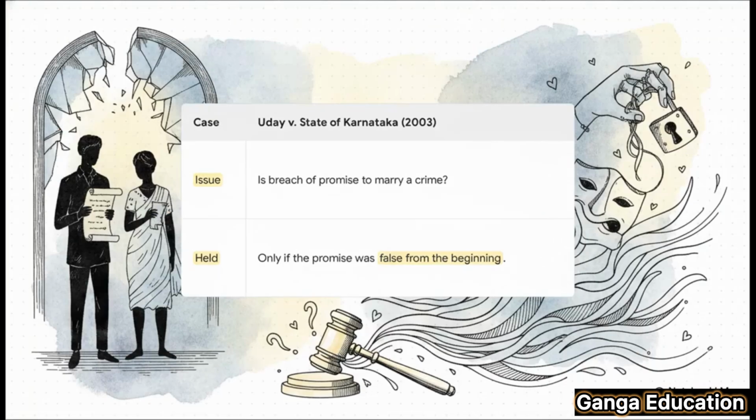When it comes to Section 81, the case you absolutely have to know is Uday versus State of Karnataka. Here, the Supreme Court drew a very fine but crucial line. They said, look, just because a promise to marry is broken, it doesn't automatically become a crime. It crosses the line into deceit only if the promise was a lie from the absolute beginning, when there was never any intention to marry in the first place. The key is the fraudulent intention right from the start.